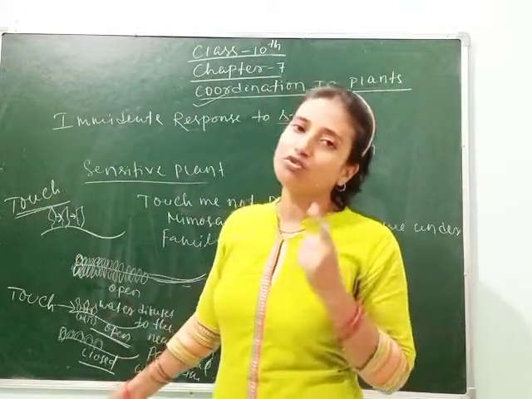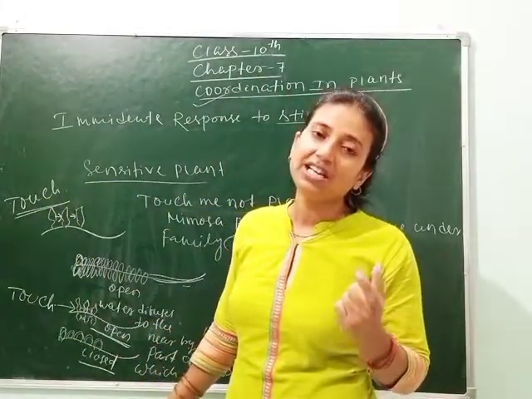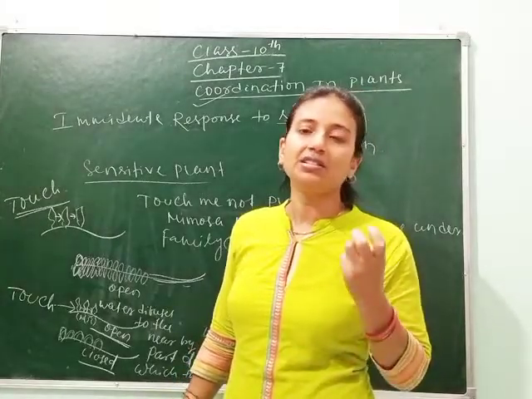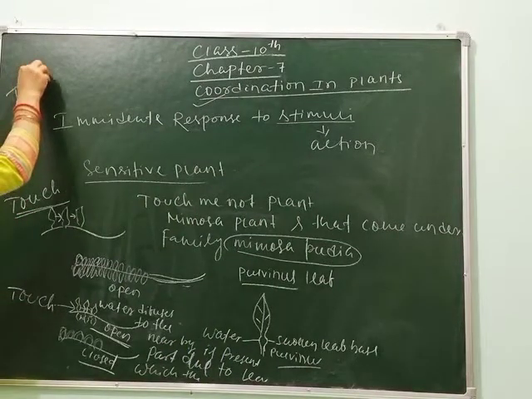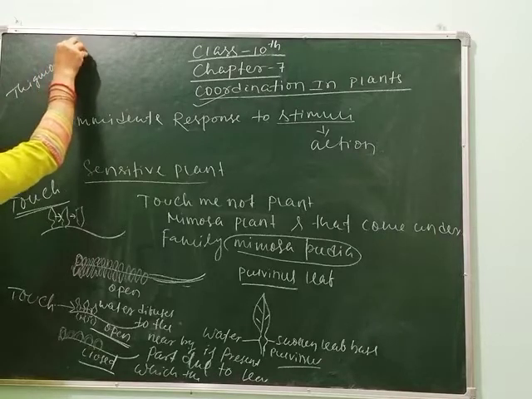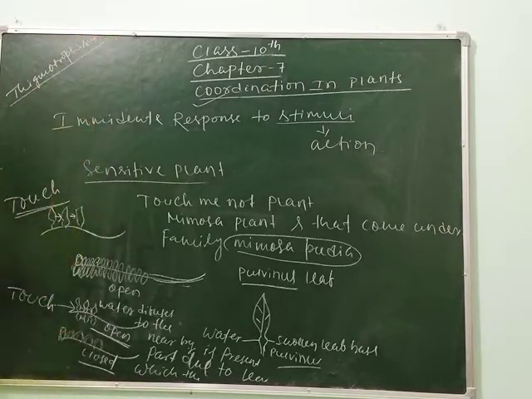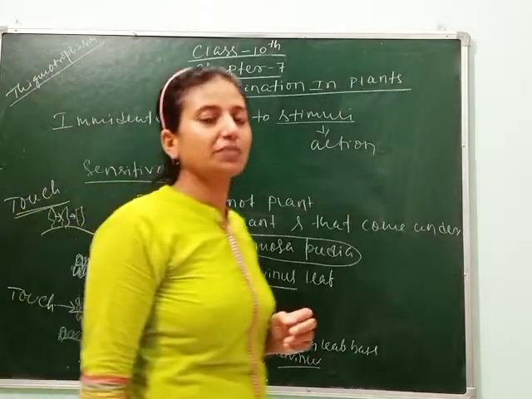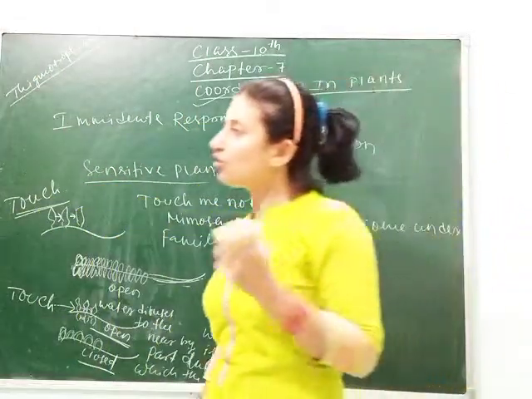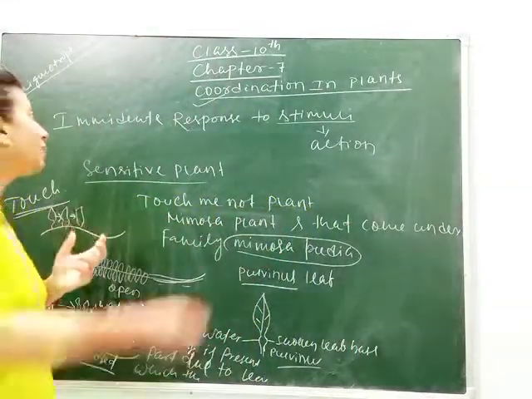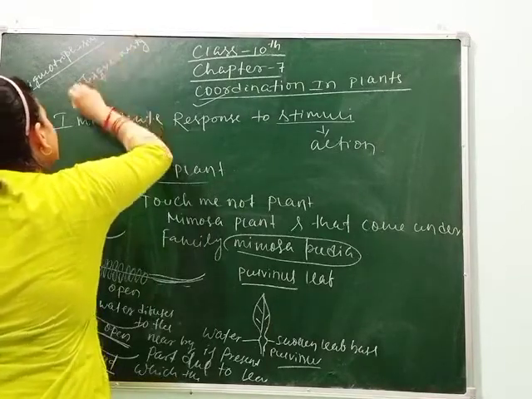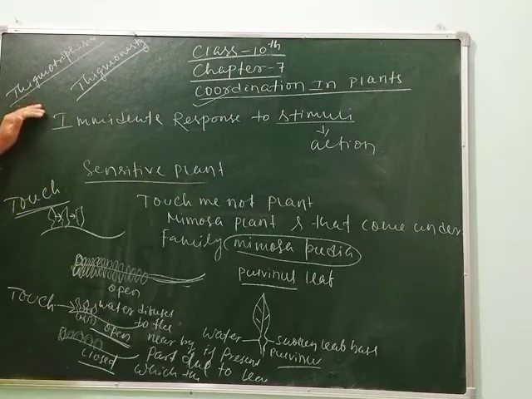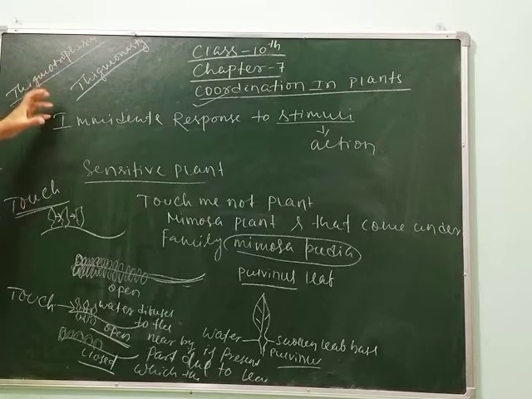It means plants also show their response. So which type of response? Thigmotropism. Thigmo means touch, and here the stimulus is touch. That's why this is called thigmotropism. Clear? Thigmo means touch, and when a plant shows a response towards touch, that is called thigmotropism, and the opposite of it is called thigmonasty. Thigmonasty means the response is not directed in relation to the touch, whereas thigmotropism is directional.